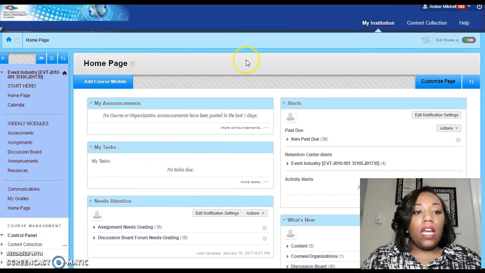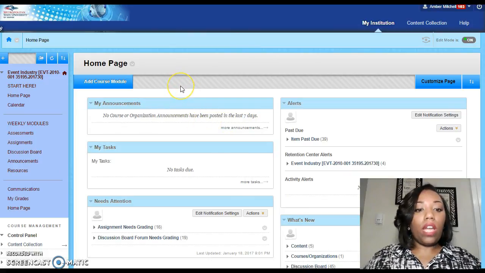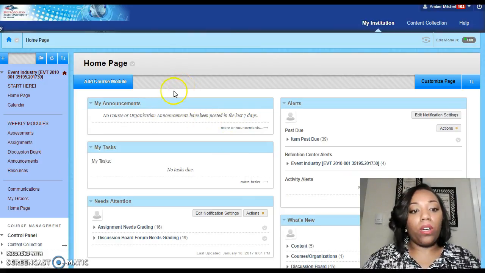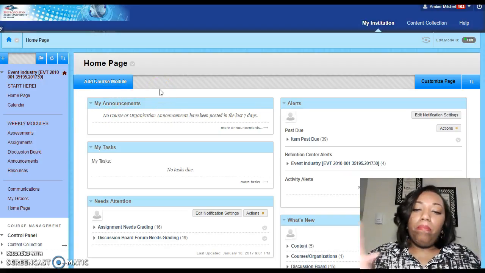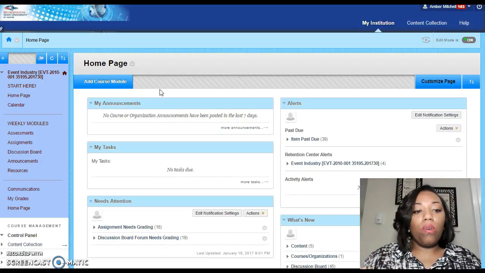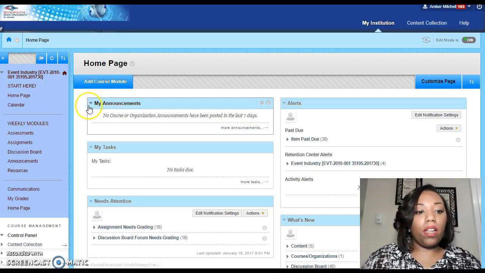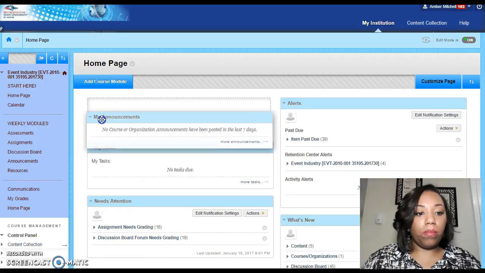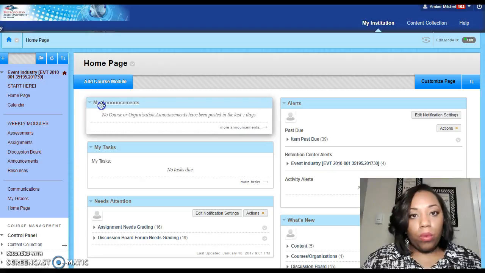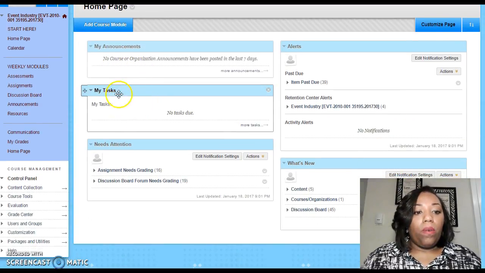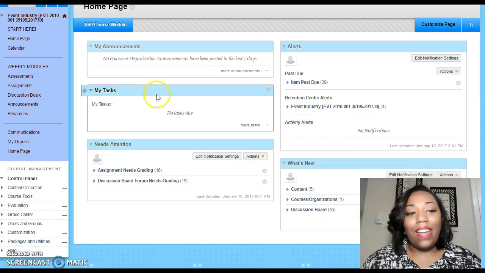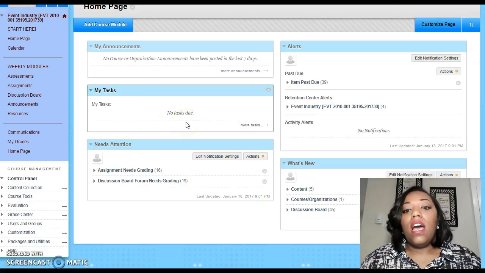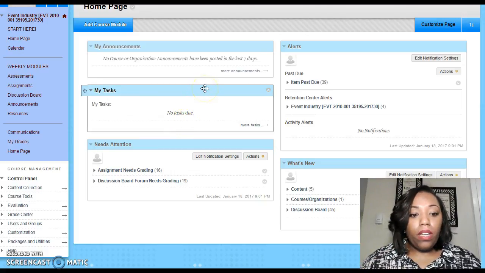I will say that this right here is in builder mode. I do like how, when we switch over to Blackboard Learn and how we build these courses now, we're building it, but we're also able to kind of see what you all are seeing. So just keep that in mind. If I hover here, I'm actually able to move announcements back and forth, and you of course won't be able to do that. My tasks, I'm not exactly sure what that is and how it looks on your end, because nothing is ever in here on my end, but hopefully that is useful to you all.